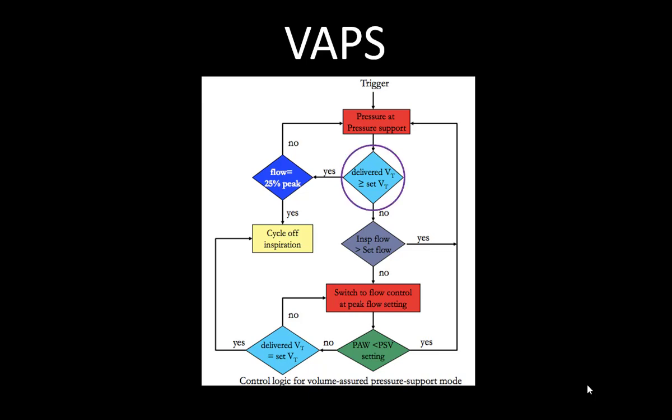So as you can see here, the ventilator tries to manage the delivered tidal volume against the set tidal volume in both ways. If it is less or high, the microprocessor tries to control it by changing the flow, or increasing the pressure limit or inspiratory time. So two variables are changing: pressure support level and inspiratory time, both.